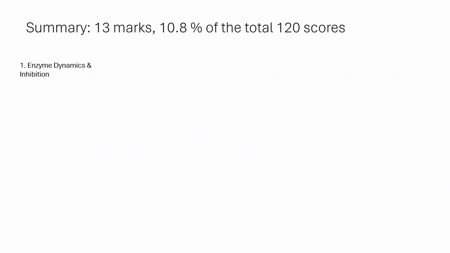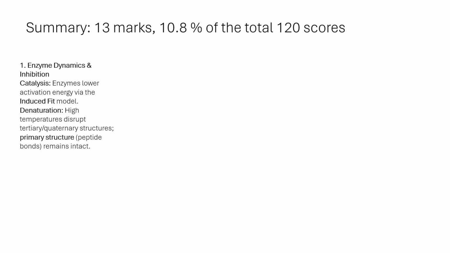1. Enzyme dynamics and inhibition. Catalysis: enzymes lower activation energy via the induced fit model. Denaturation: high temperatures disrupt tertiary or quaternary structures. Primary structure, the peptide bonds, remains intact. Competitive inhibition: inhibitors block the active site. If an enzyme is inhibited, substrate levels, e.g., ADP, initially rise.